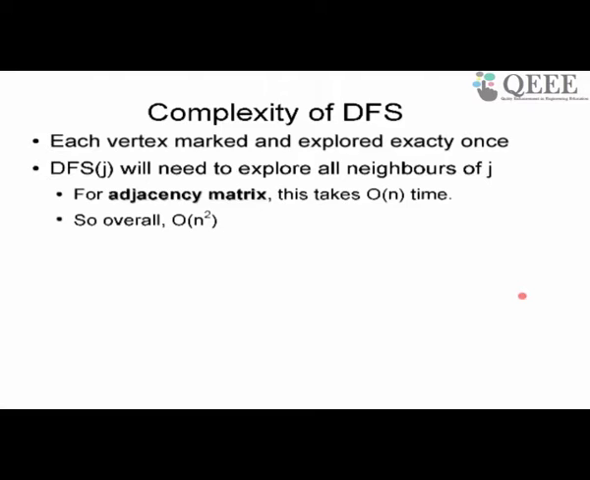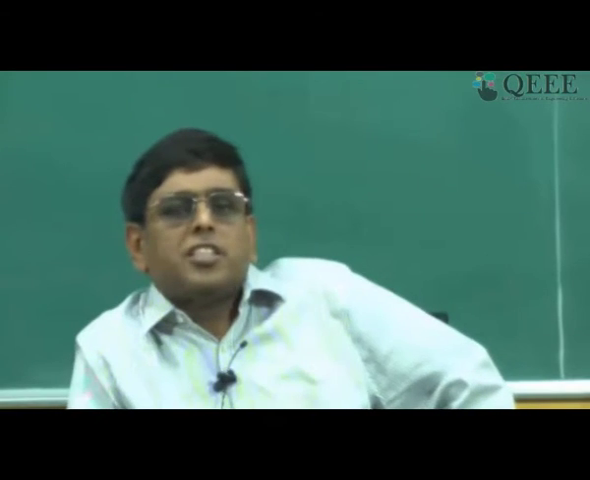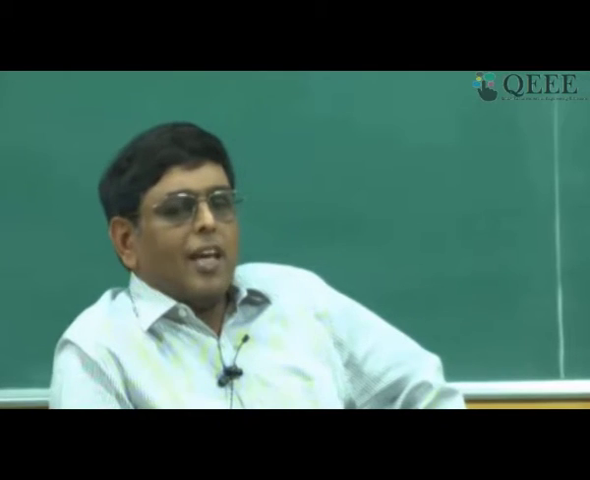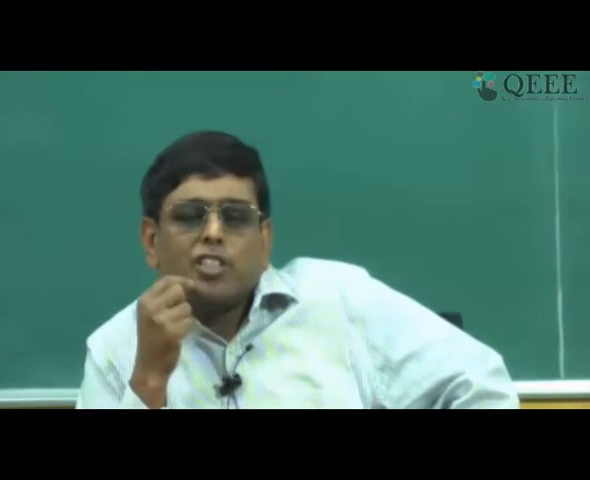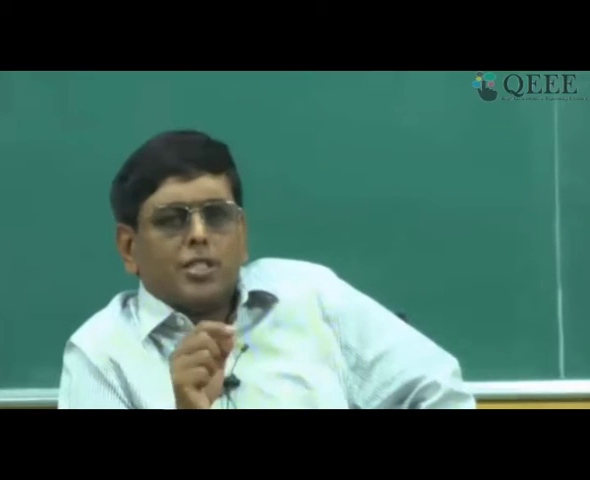So therefore, overall for adjacency matrix, complexity is order n square. Okay. We can ask the question, what if we use adjacency list instead of adjacency matrix? The answer is same as BFS. What is the same as BFS? Counting is very hard to do if you do with nodes and edges.